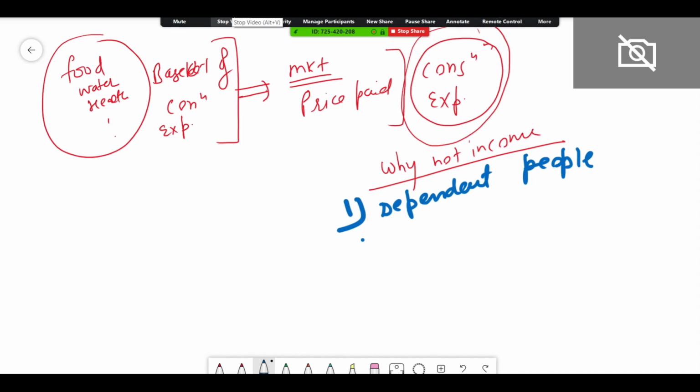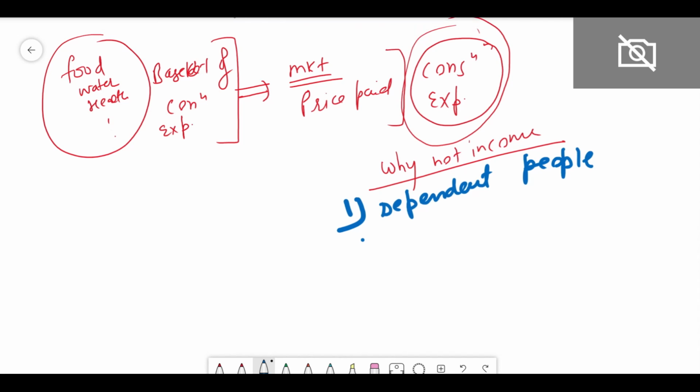You are not earning any income, but you are not poor. Still, you are not poor, right? So there are many dependent people, even if they do not have any income.